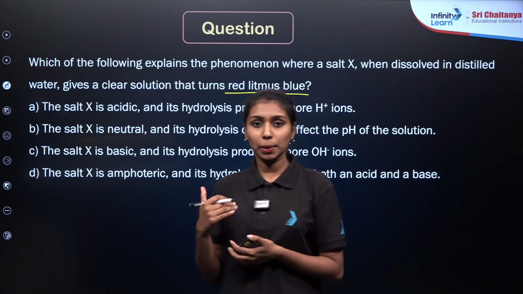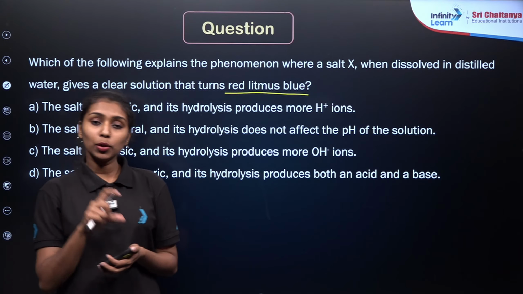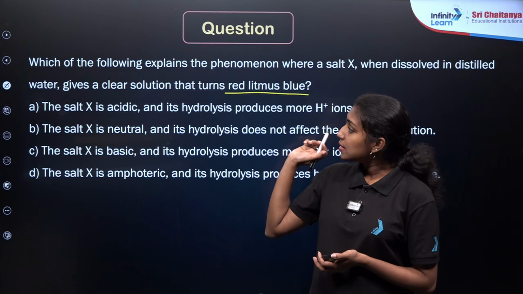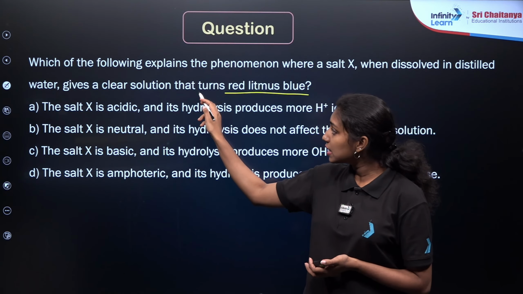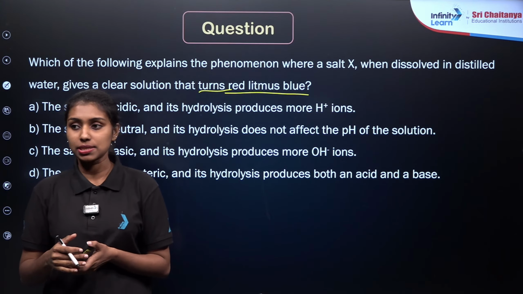In the case of an acid or base solution, what is the litmus change? There are two types of litmus paper, blue litmus and red litmus. So according to our question, a clear solution turns the red litmus to blue. What is the nature of that solution, whether it is acidic or basic?